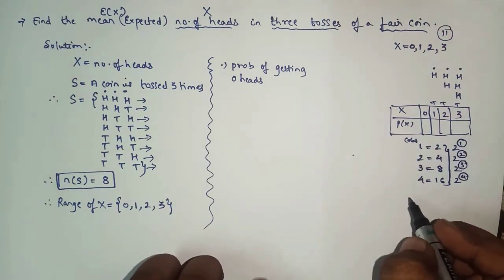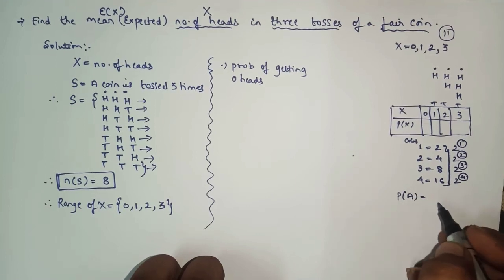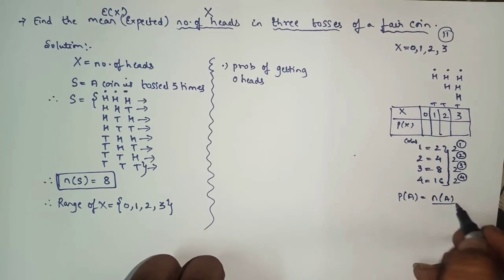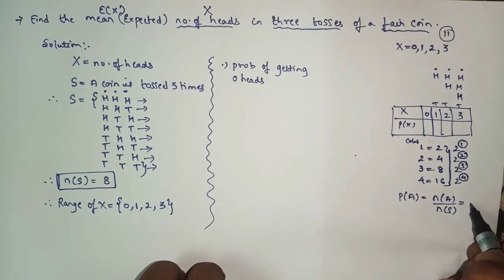And we know that to find the probability of any event, the formula is n of A upon n of S. As your n of S is what? 8.